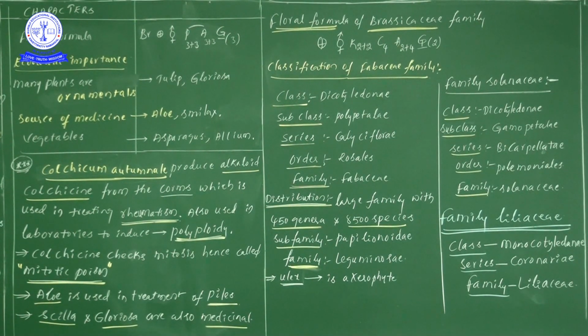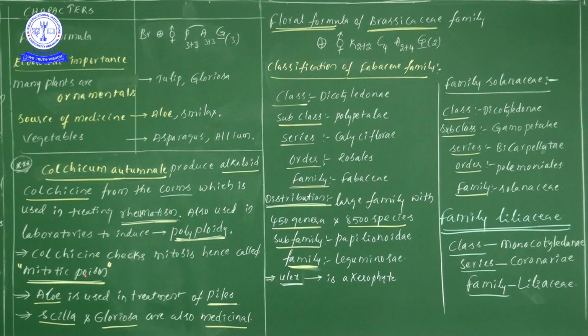Why? Here is one point they didn't mention, but I will give it to you. This colchicine prevents the formation of bipolar spindle fibers. The plus 2 girl students as well as 1 year NEET students know this very well, but freshers don't know this particular thing. So try to remember this point: colchicine, a kind of alkaloid, prevents the formation of bipolar spindle fibers in mitotic cell division. That's why we call colchicine a mitotic poison.